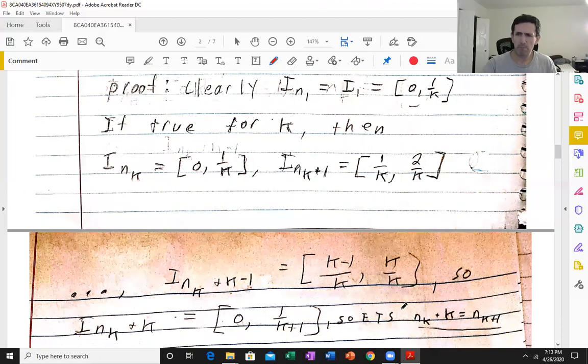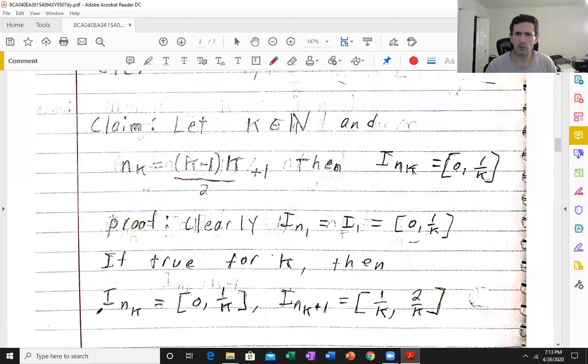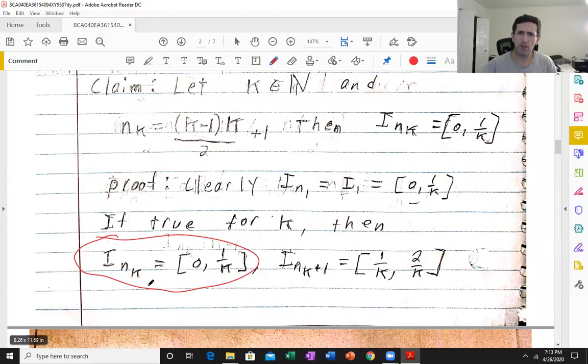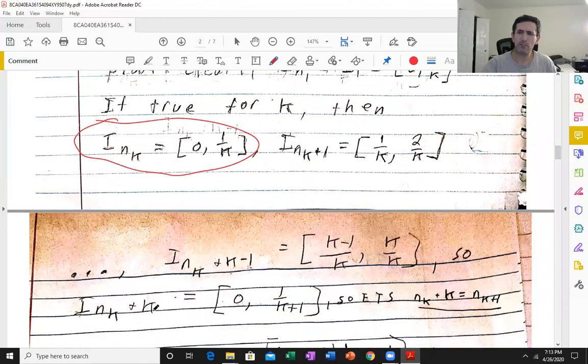Okay? So we know that if what I'm about to circle is true, which is our inductive hypothesis, if this is true, then I_{n_k+k} is 0 to 1 over k plus 1.